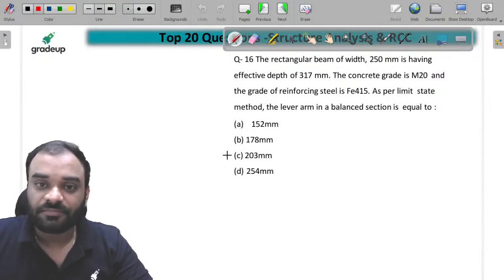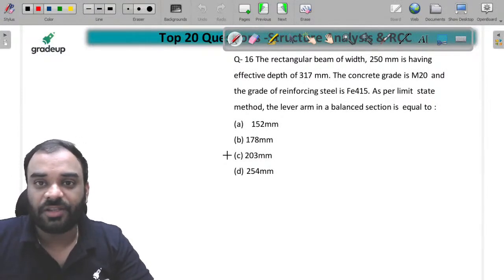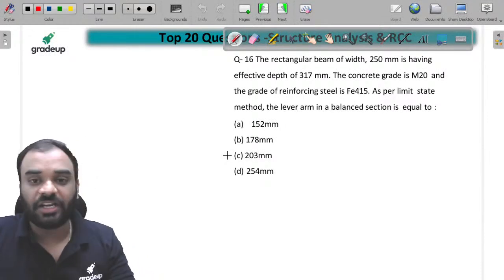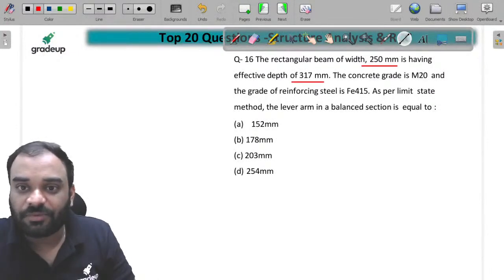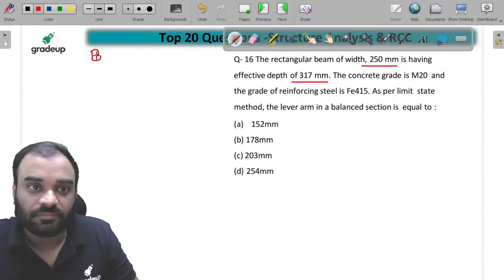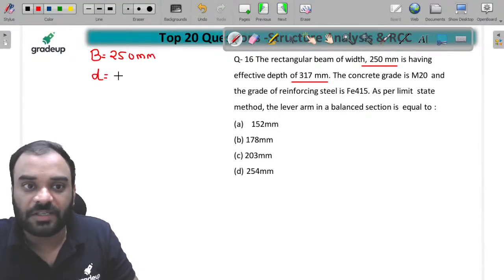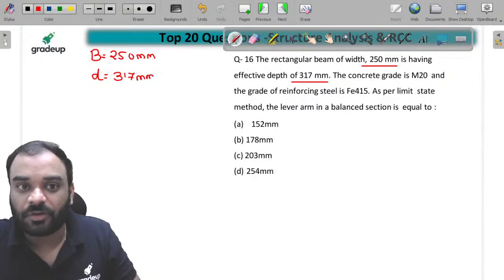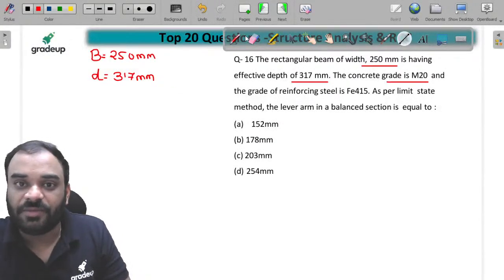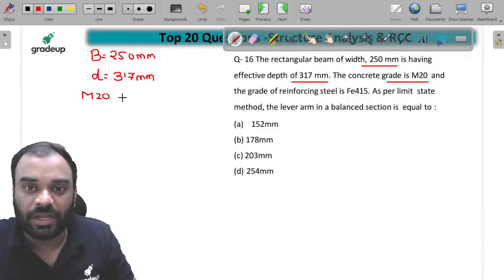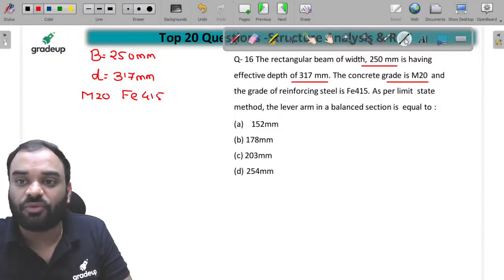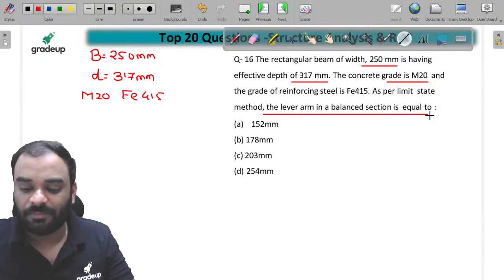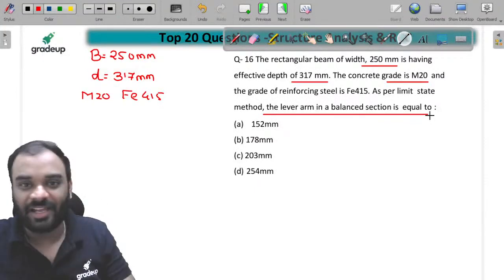A rectangular beam of width 250 mm is having an effective depth of 317 mm. Width is 250, effective depth is 317 mm. Now the grade of concrete is M20, and grade of steel is Fe415. Now as per the limit state method, you have to find the lever arm. What will the lever arm be? Tell me guys.